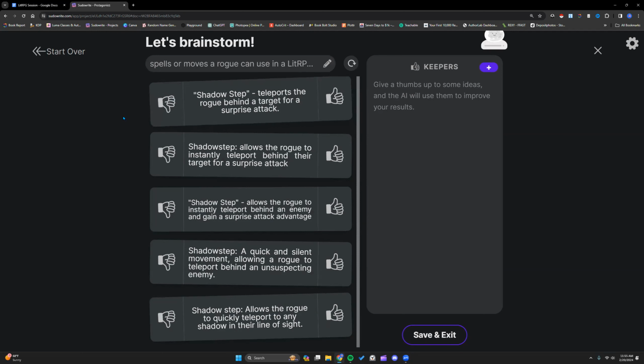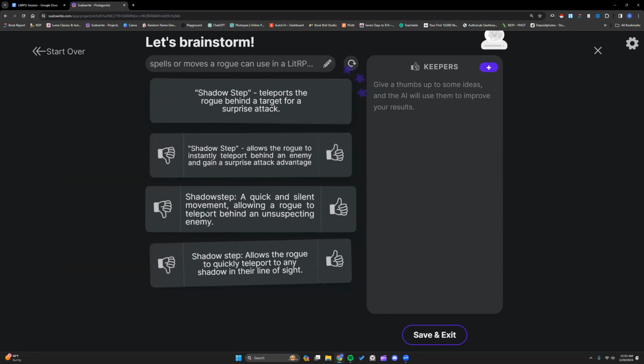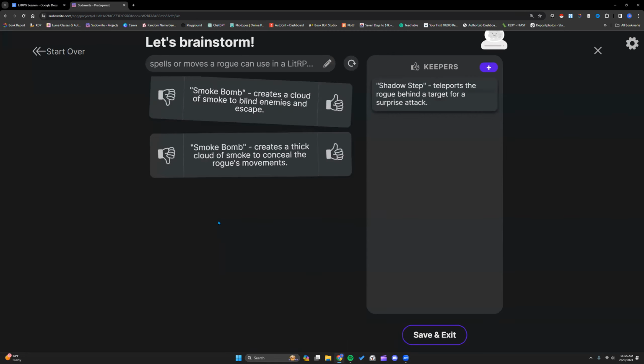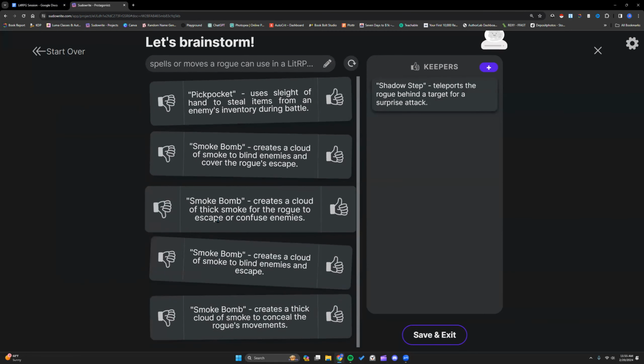For what it's worth, I hate rogues. God, I hate rogues. I can never, ever survive a rogue in Warcraft. Shadow Step, and they do have that too. What a surprise. Was it all Shadow Step? Well, that sucks. Try this again. And why are they all...